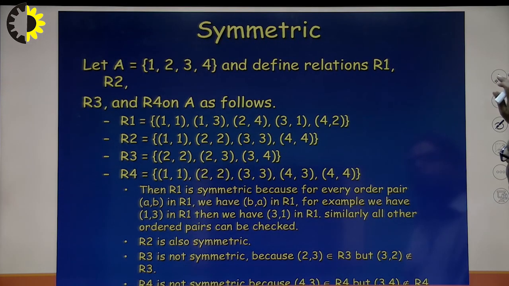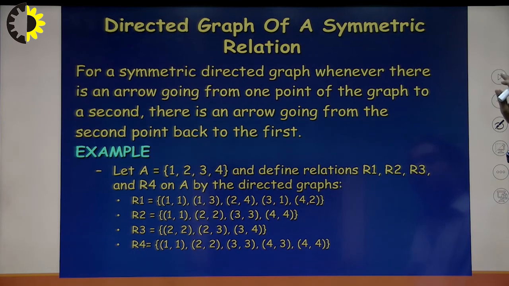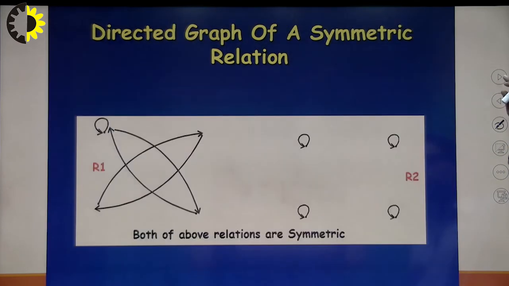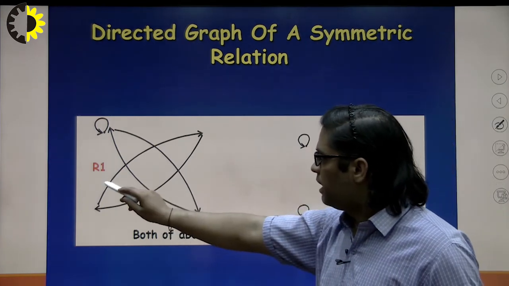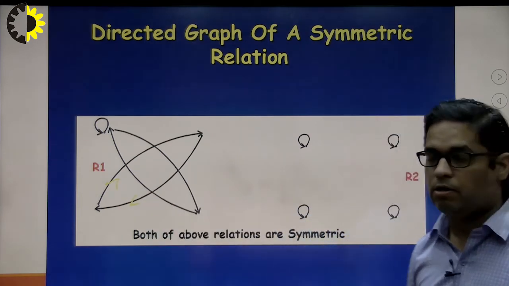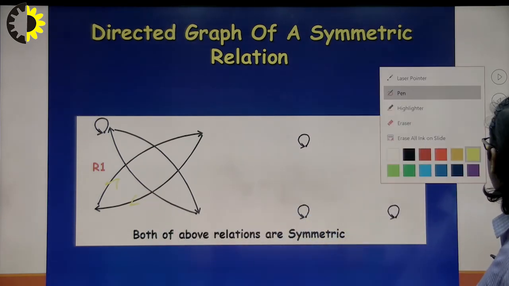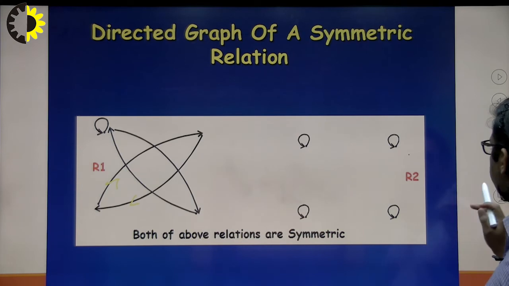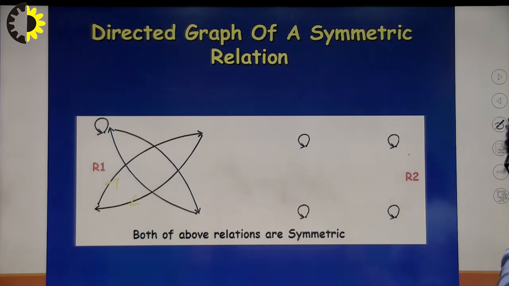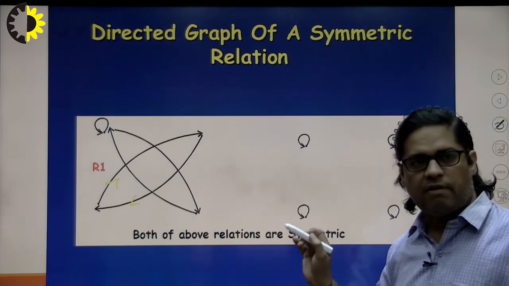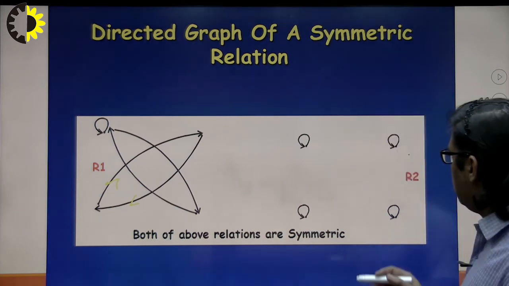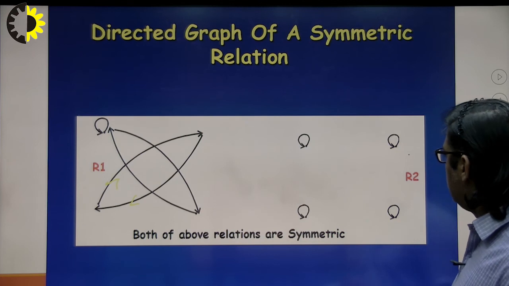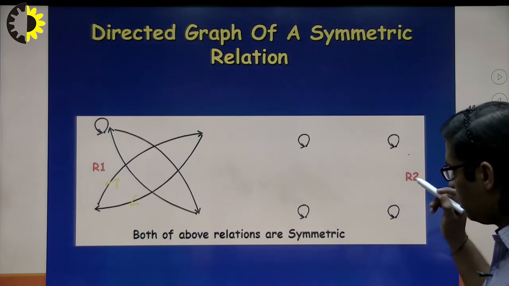Directed graph of symmetric relationship. As I already told, for the symmetricity, when there is a forward edge, then if the back edge is also existing, we can say it is a symmetric relationship. Forward edge is existing, backward edge is existing, then it is a symmetric relationship. Here it is also symmetric.